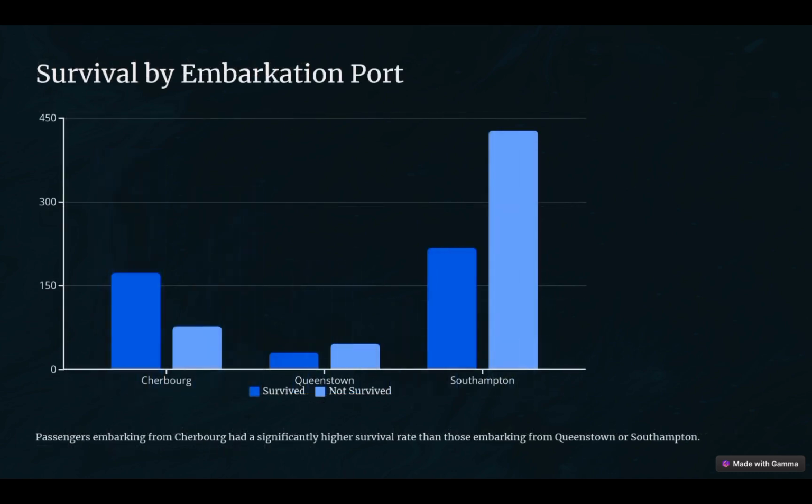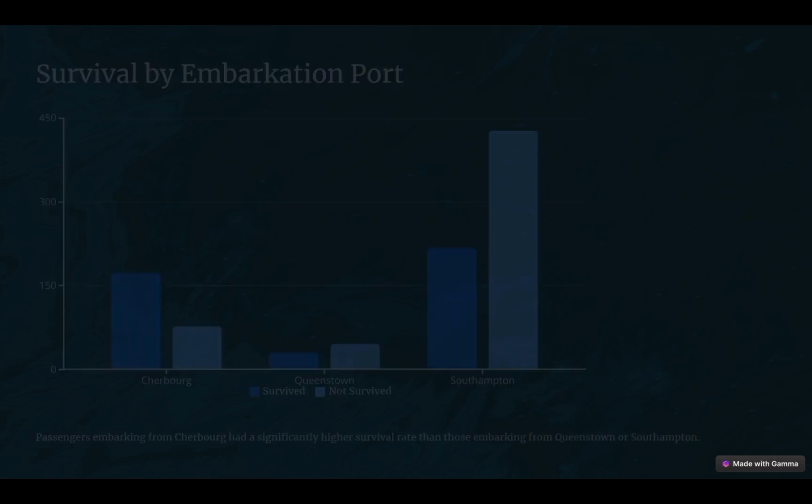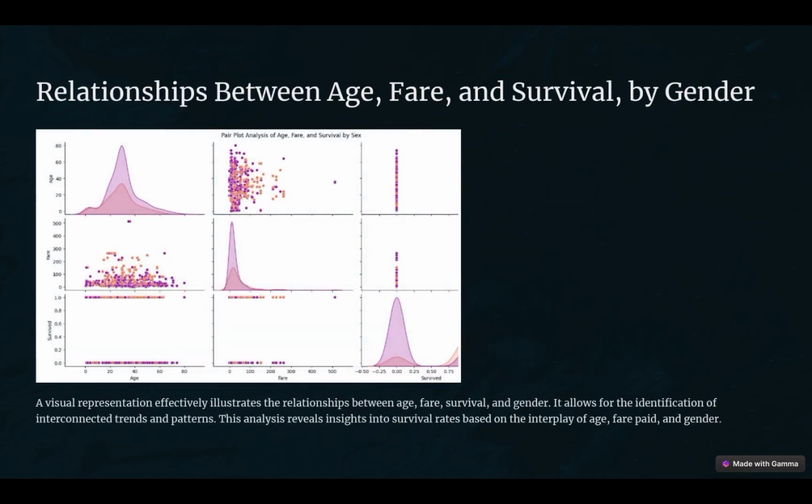Then survival by embarkation port. Passengers who boarded from Cherbourg had significantly higher rates than those from Queenstown and Southampton. This may reflect the socio-economic backgrounds of passengers embarking at these locations. Then the relationship between age, fare, and survival by gender. This visual representation shows how age, fare, and gender interact to influence survival rates. For instance, young females who paid higher fares had the highest survival probability.